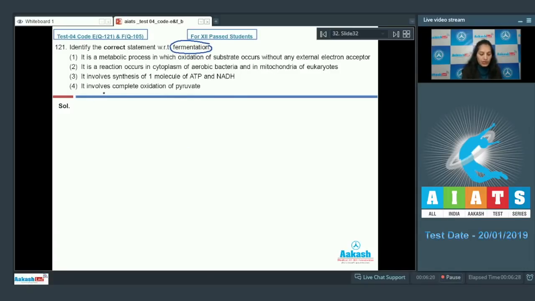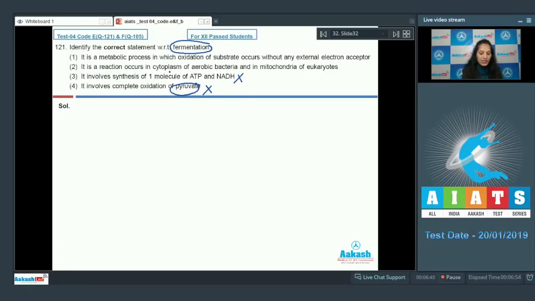See, fourth option, it involves complete oxidation of pyruvate. No, complete oxidation of pyruvate takes place in aerobic respiration, not in fermentation. Third, it involves the synthesis of one molecule of ATP and NADH. No, there is no ATP production during fermentation, whether it is alcoholic or lactic acid.